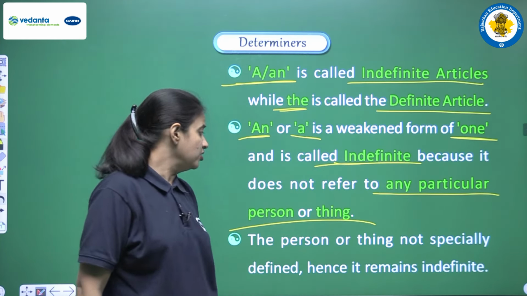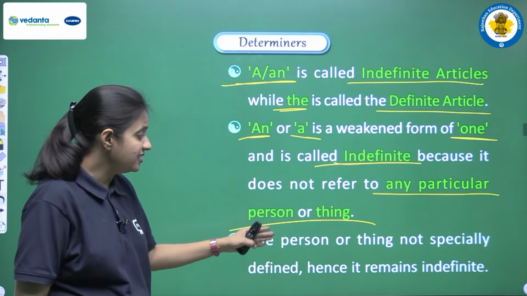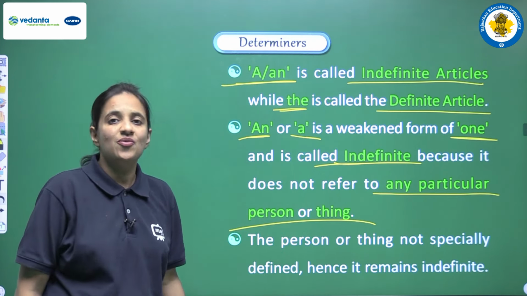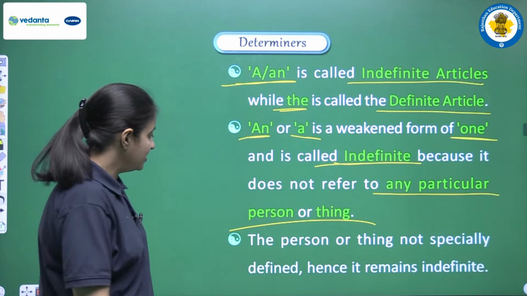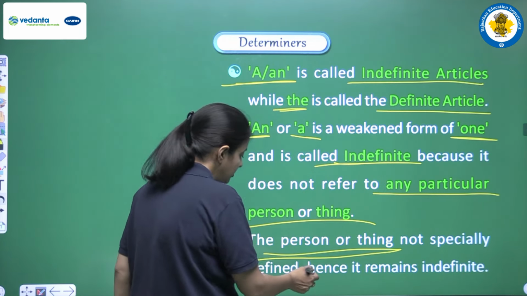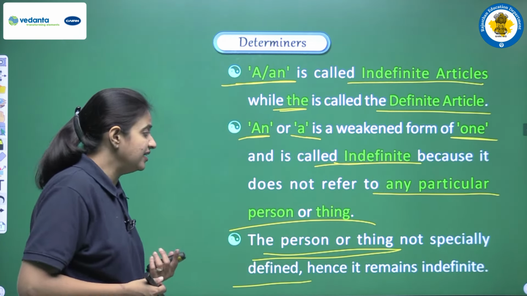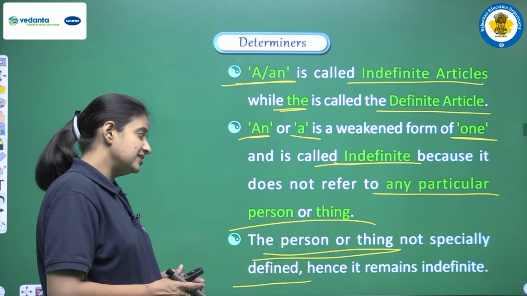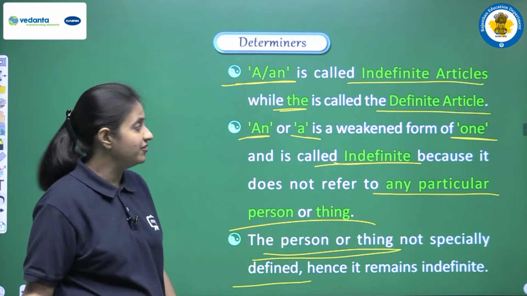The person or thing is not specifically defined, hence it remains indefinite. So when we are using a or an, the person or thing, or we can say the noun that is there, is not specifically defined, and this is the reason it remains indefinite.